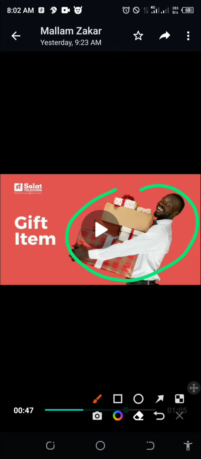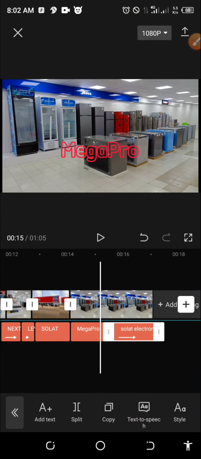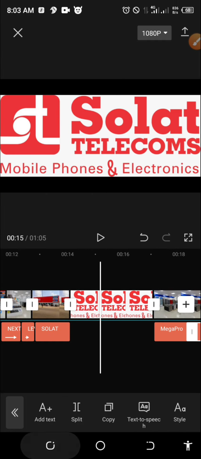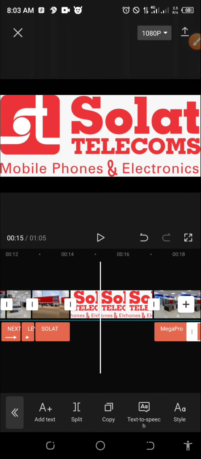Remember, this is the company logo. It was removed. Let me bring the company logo and you remove the, let me do that. Let me remove the company logo. Let me bring the company logo here. This is the company logo, right? Then how did they have only the logo without this white background? You remove the white. How do you do that?